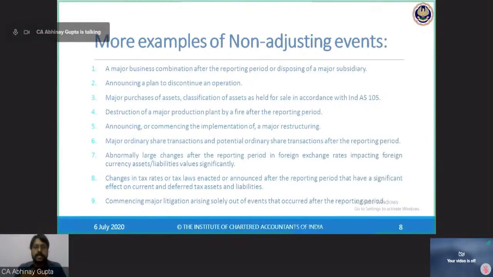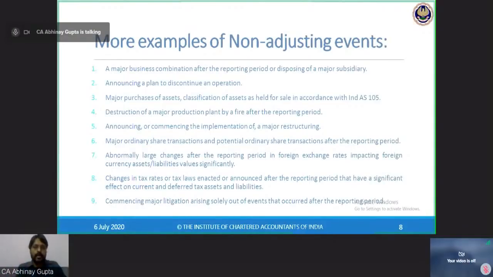Next example, destruction of a major production plant by a fire after the reporting period. I already told you, natural calamities or any other events which are not in the control of the management are non-adjusting events, like earthquake, like rains, like fire in my godown, or all these kinds of events. So these are always non-adjusting events.